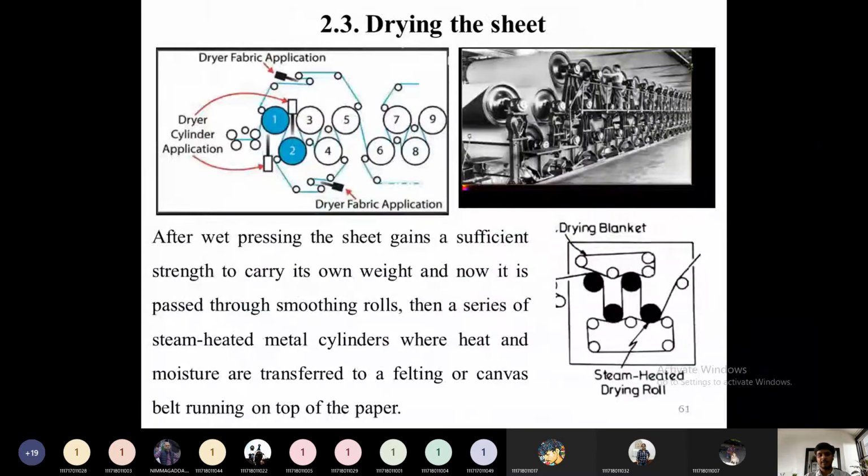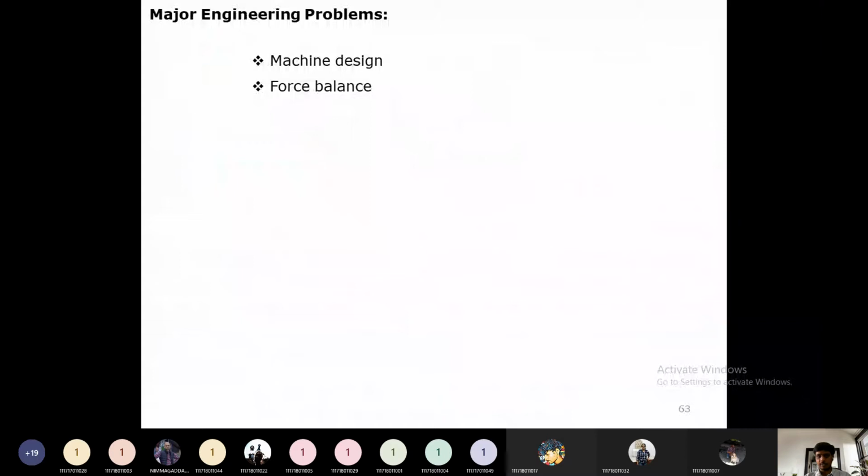In order to have a force balance between the rolls, in each section of the rolls, we could allow only 2 to 3% stretching of the fiber. We need a proper force balance. The speed of the machine, the speed of each roll, needs to be adjusted in such a way that in each section only 2 to 3% of the sheet will be stretched. If more than that percentage is stretched, there is a probability that instead of a large rolled sheet, the sheet will be cut, and small parts of the sheet will be obtained.